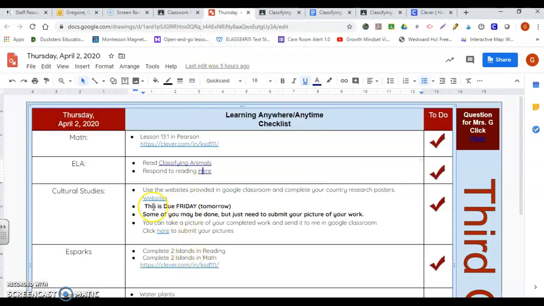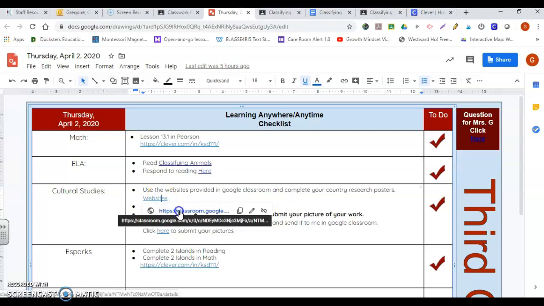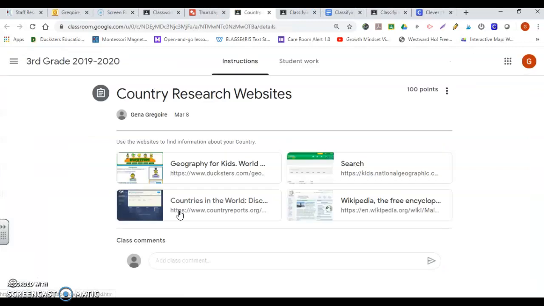You then have your cultural studies. Some of you have finished your assignments that is due on Friday, and this is your country research posters. If you have not finished it, you will need to click on the websites. It will bring you to the 4 websites that you can find for your country.